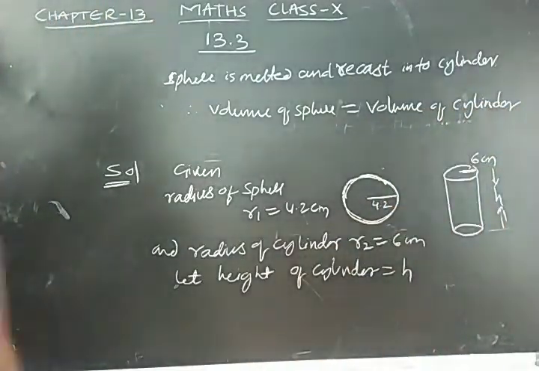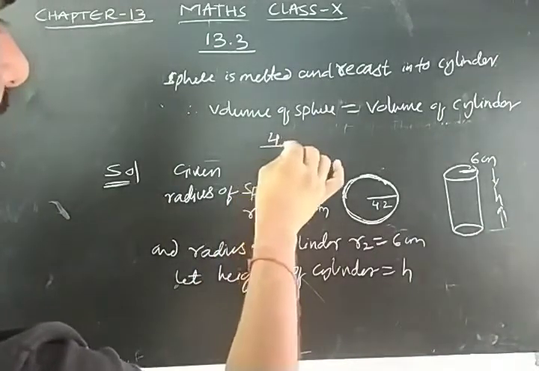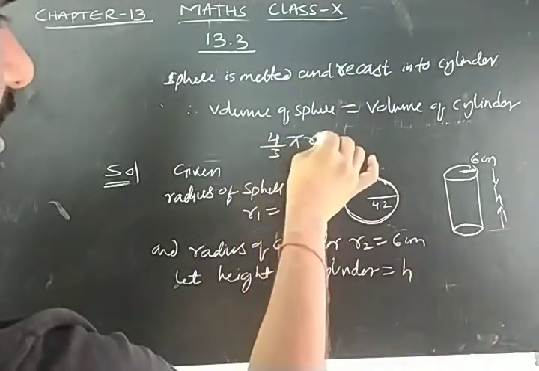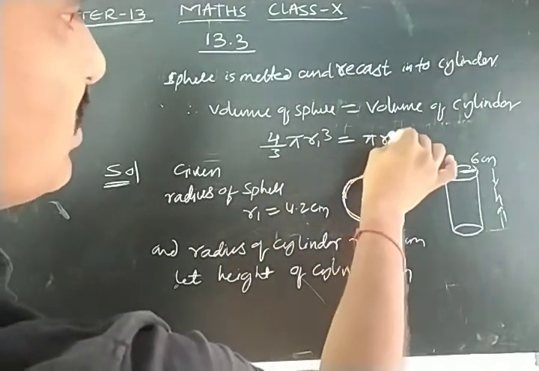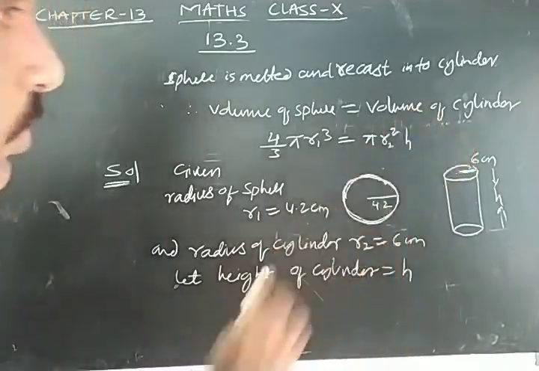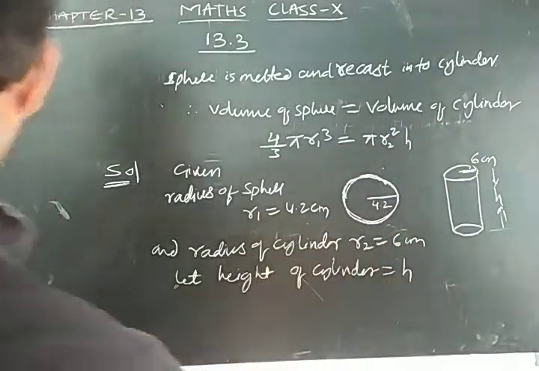What is the formula for volume of sphere? 4 by 3 pi R1 cube, because R1 is the radius of the sphere. Right hand side, volume of cylinder, pi R square H, here R2, because the radius of the cylinder I have taken as R2.